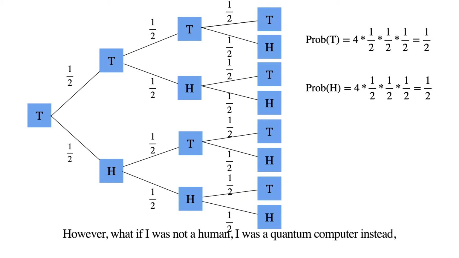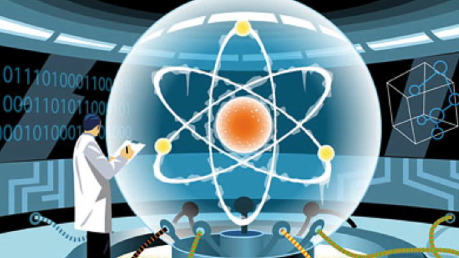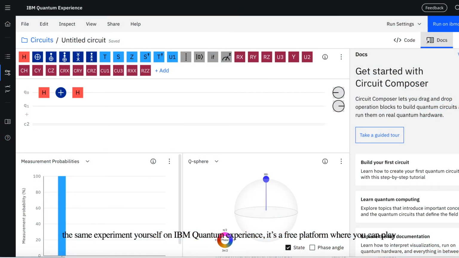However, what if I was not a human? What if I was a quantum computer instead? What would be the odds that you win? Someone actually did such an experiment, and you could repeat the same experiment yourself on IBM Quantum Experience. It's a free platform where you can play with a real quantum computer. You just need to sign up, get an account, and try that out. I'll put the link below.